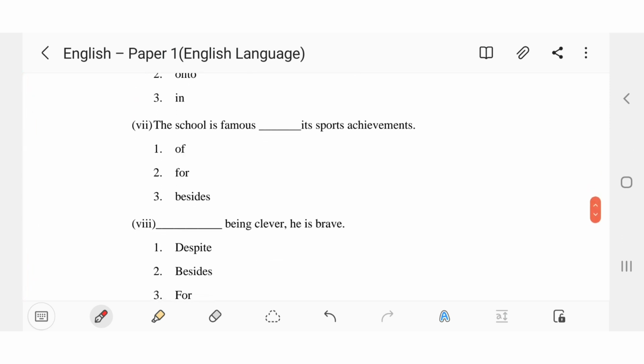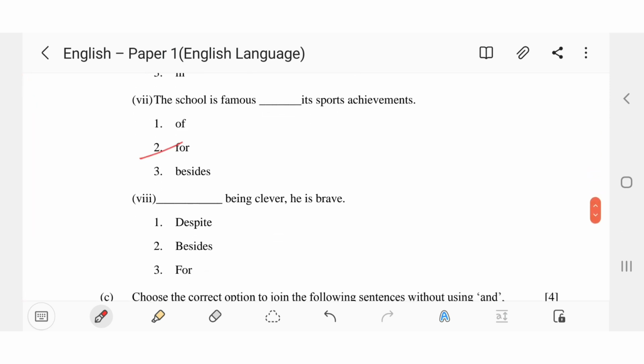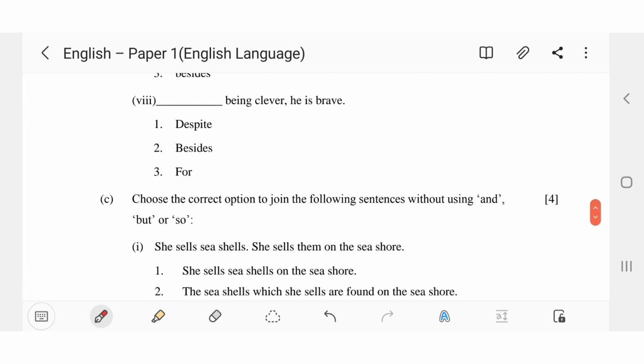Now, seventh one, the school is famous for its sports achievements. Eighth one, dash being clever, he is brave. Despite being clever, no. Despite being clever, he's also brave. You cannot say this. If he is clever, can't he be brave? No, he can be brave. There is no relation between these two things, clever and brave. If one is clever, he can be brave also. So the correct answer is besides being clever, he is brave. This means that in addition to being clever, he is also brave.